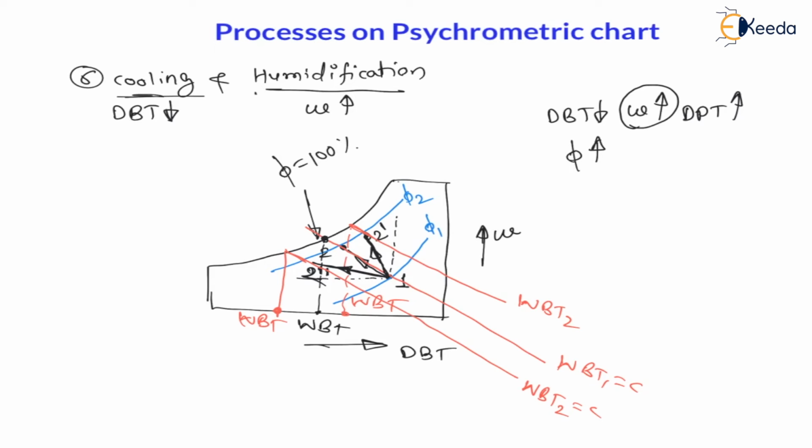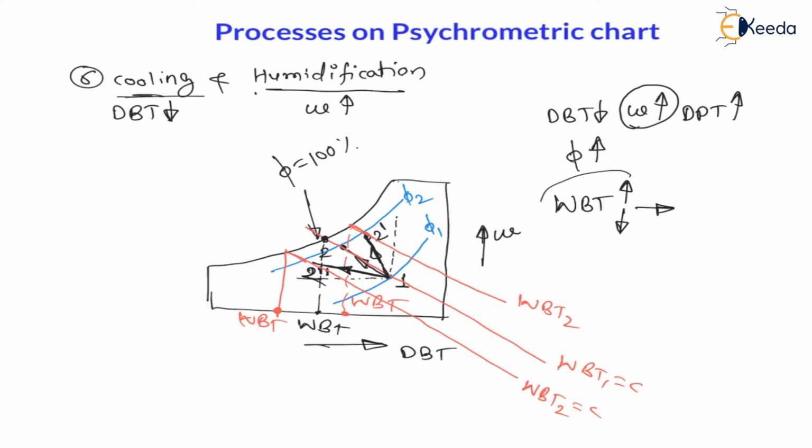Here 1 to 2, 1 to 2 dash, or 1 to 2 double dash, all are cooling and humidification. For 1 to 2 dash variable temperature is increasing, for 1 to 2 it is constant, and for 1 to 2 double dash it is decreasing. Therefore for cooling and humidification, variable temperature may increase, may decrease, or may remain constant.